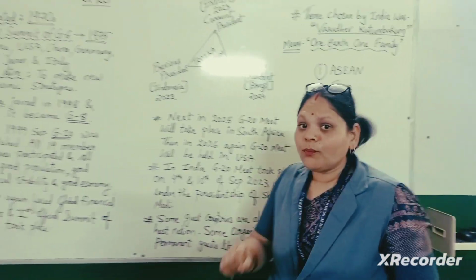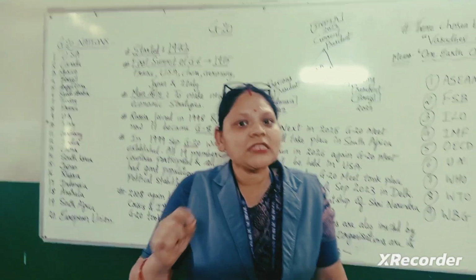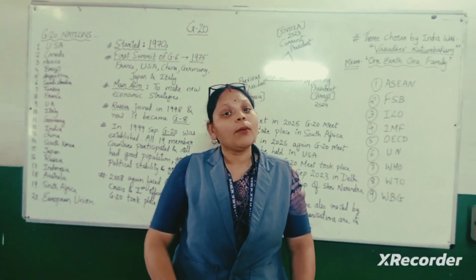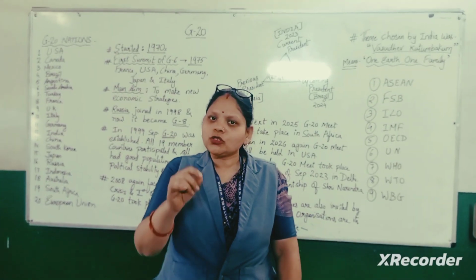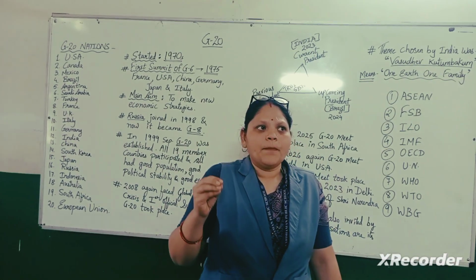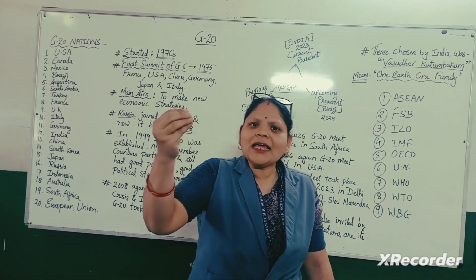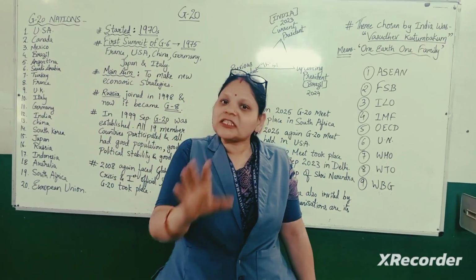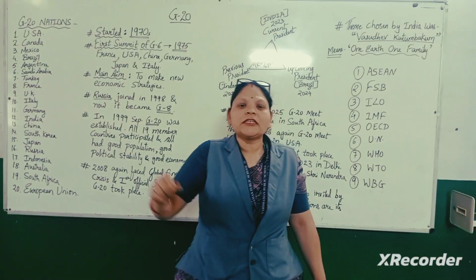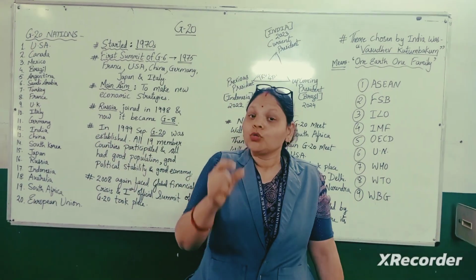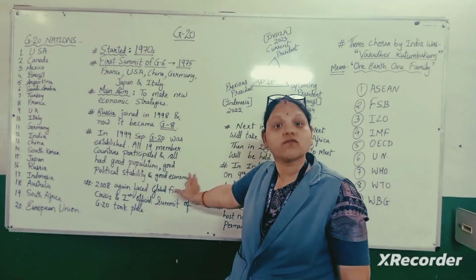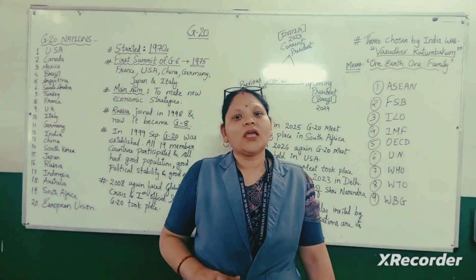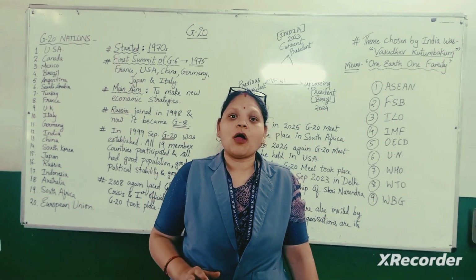Apart from this, one more important thing. A Sherpa has been chosen from each and every country of this G20 group. Now, what is Sherpa? Actually, Sherpa means a person who can climb any kind of hills and tough surfaces. This term is basically used in Nepal. Now this term is being given to those representatives of the G20 group from each and every country. If we talk about India, we have Shri Amitabh Kant as the Sherpa of India.